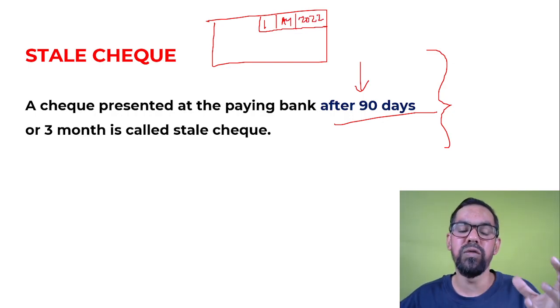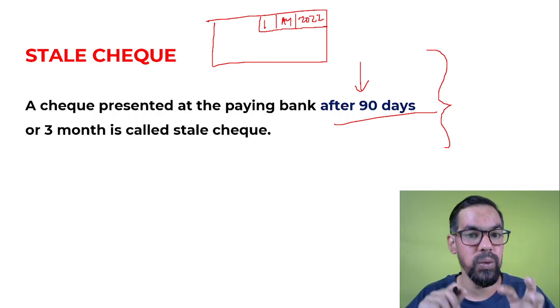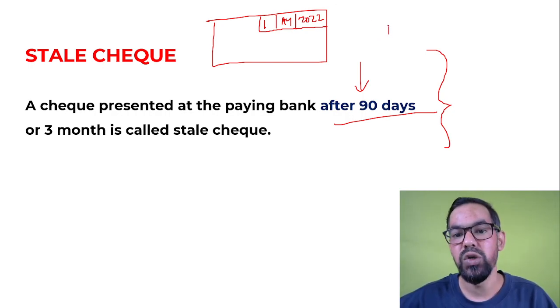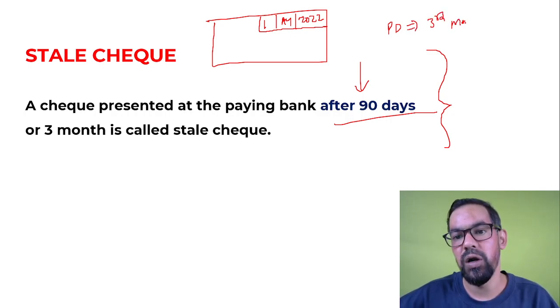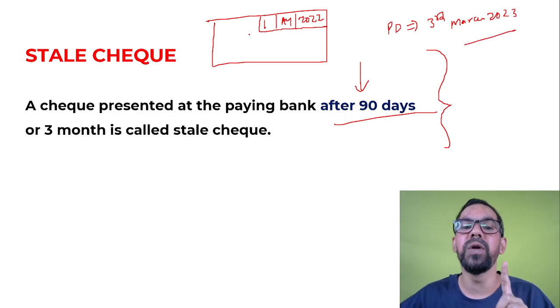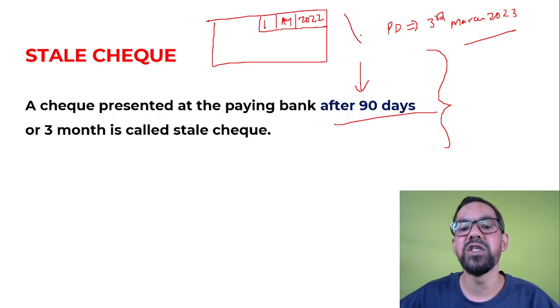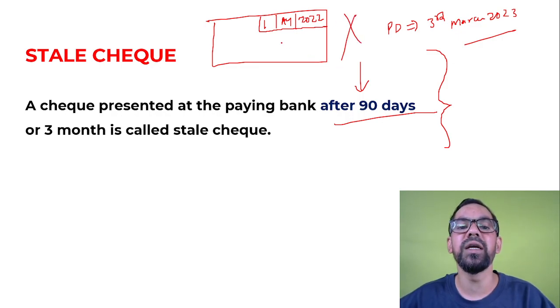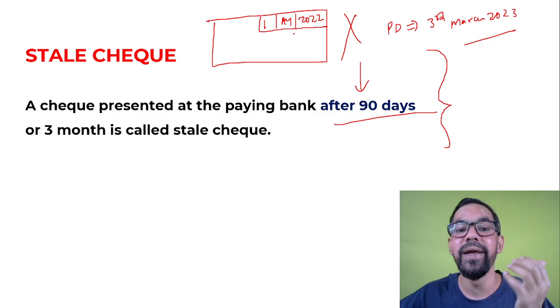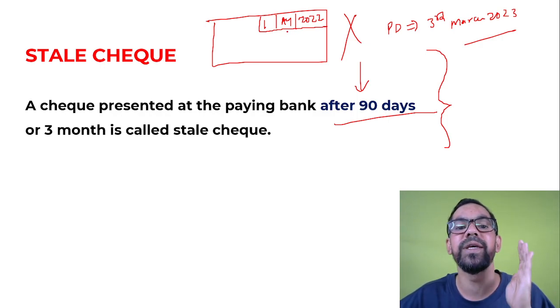Now if you count from August 2022 to the present date, which is 3rd March 2023, and you present this check to the bank, they'll disown it because it is invalid. The validity of this check has expired.